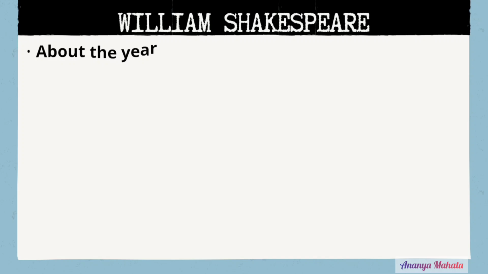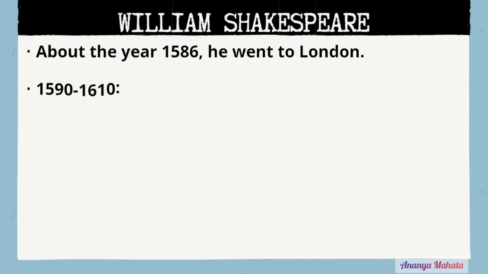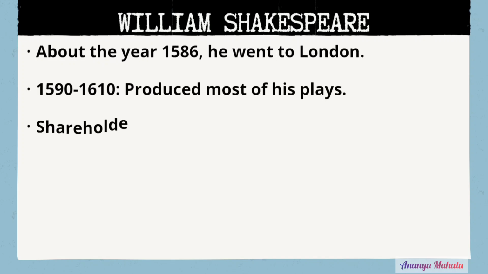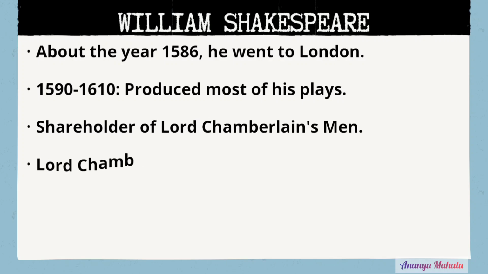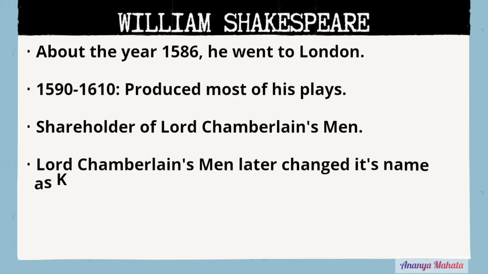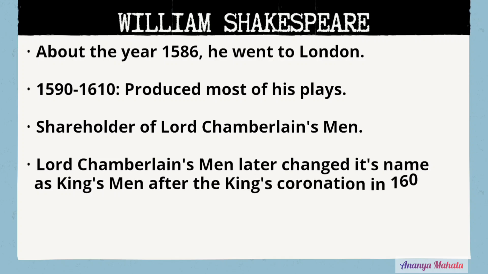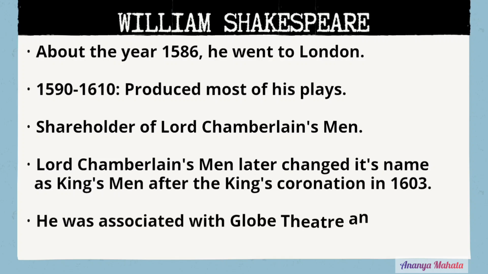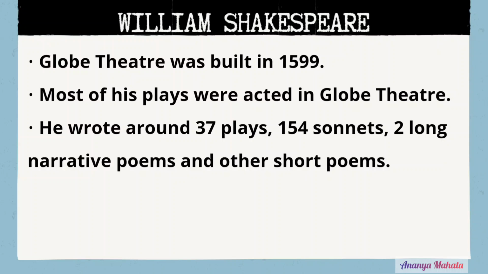If we focus on his career, about the year 1586, he left Stratford and went to London. From 1590 to 1610, he produced most of his plays. At that time, he was a shareholder of a playing company called Lord Chamberlain's Men, and it was the same company which later changed its name to King's Men. It happened after the crowning of King James I in 1603. Shakespeare was also associated with Globe Theatre and the Blackfriars. When Globe Theatre was built in 1599, he was one of the chief shareholders and most of his plays were acted in Globe Theatre.